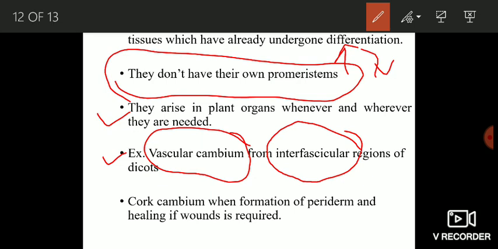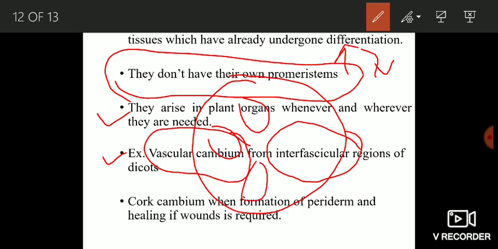Okay, here some cells which are present between the vascular bundles, I will make it more clear. Here this is the structure of stem. You have vascular bundles, and there are two types of cambia which form the vascular cambium. This layer of cells is known as intravascular cambium, which is present between xylem and phloem. Okay, this is xylem and this is phloem. This layer of cells which is present between xylem and phloem is known as intravascular cambium.